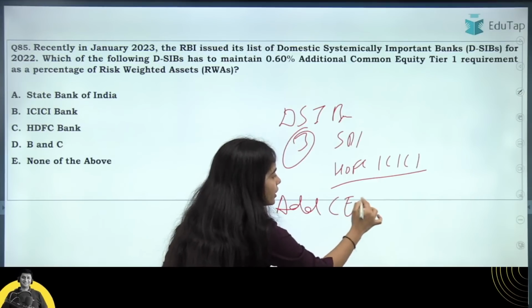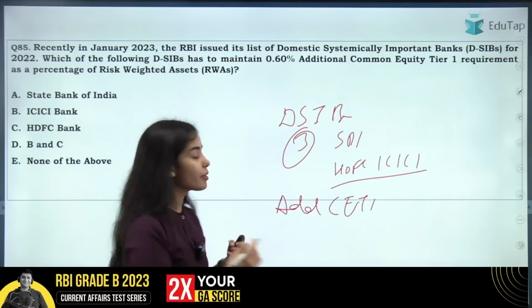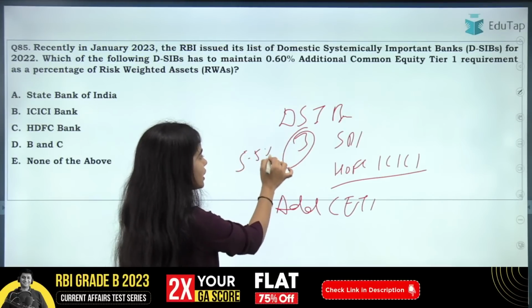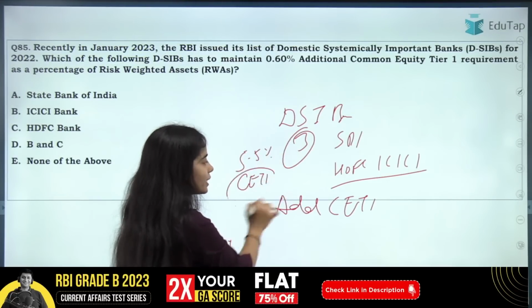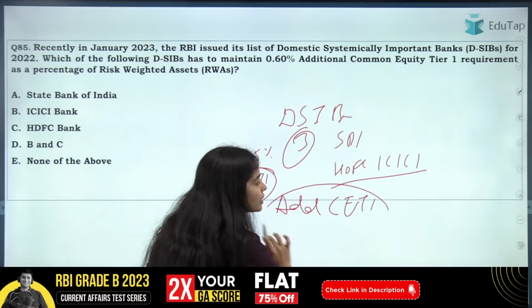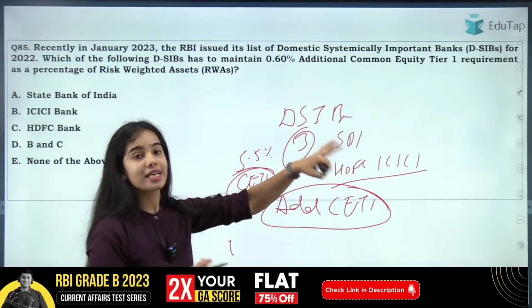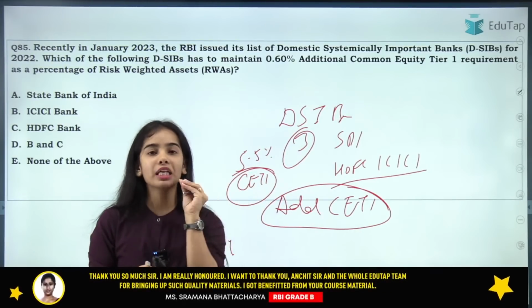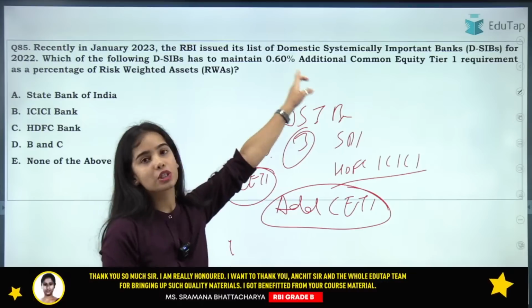common equity tier 1. So all the other banks are maintaining 5.5% of the common equity tier 1 capital with themselves. So which of the following banks have to maintain the additional common equity tier of 0.60 percentage?